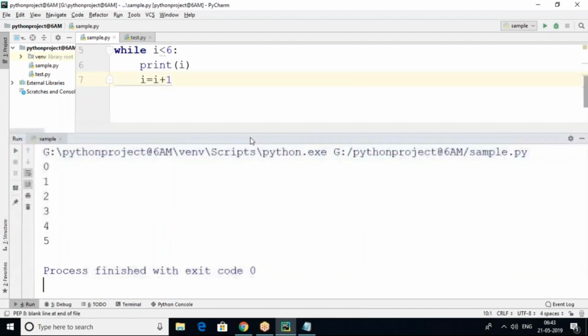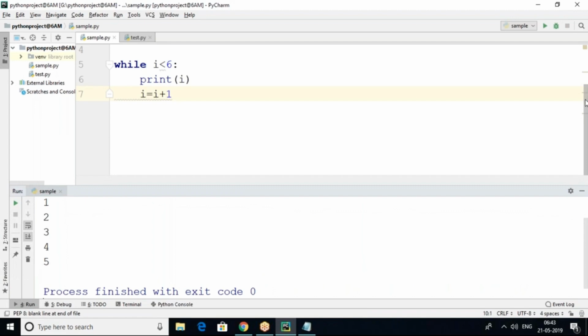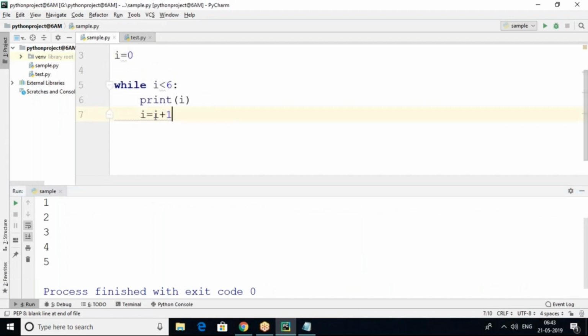So next, let's run this. It starts from where? 0. Why? Because of simple logic. 0 less than 6, so it prints 0. Immediately i equals 0 plus 1, which is 1. 1 less than 6, true, prints 1. 2 less than 6, like this, it keeps incrementing. So this loop is used to iterate the elements until the condition is false. Once the condition is false, control will jump out of the loop. 6 less than 6 is false. So that's out of the loop.